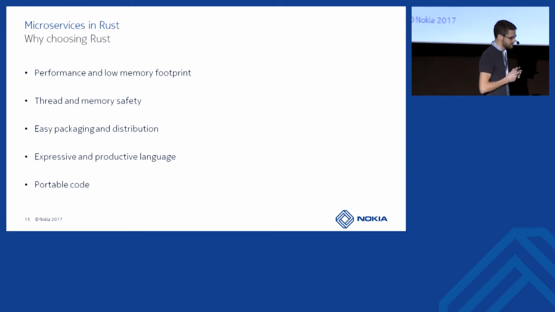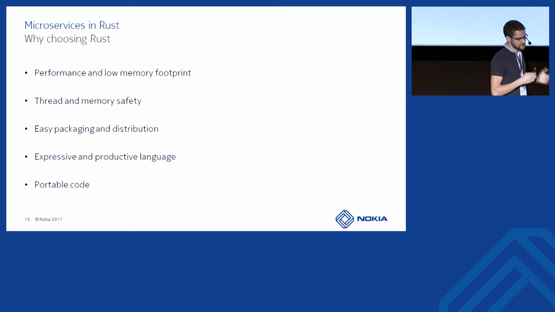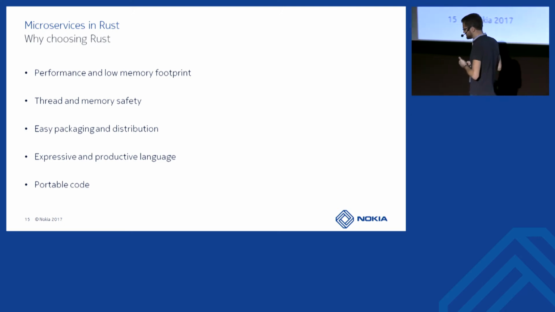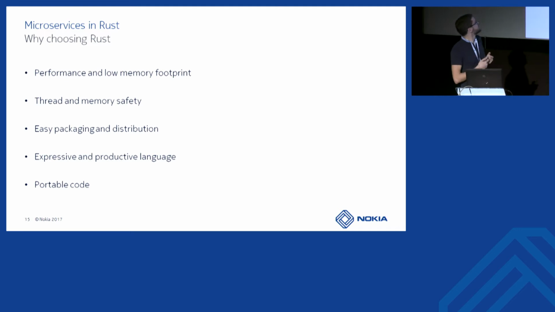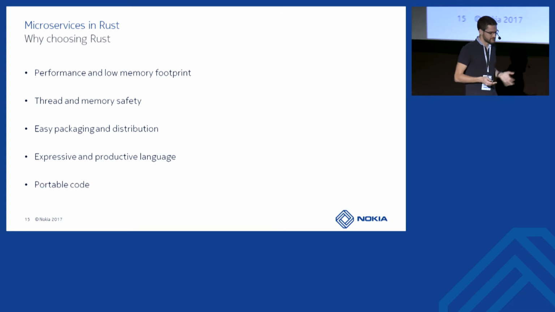Rust is able to tell you when you are doing something wrong with shared resources between your threads. So it can know what can be shared and what cannot be shared, and the compilation will fail if you are misdoing something with that.